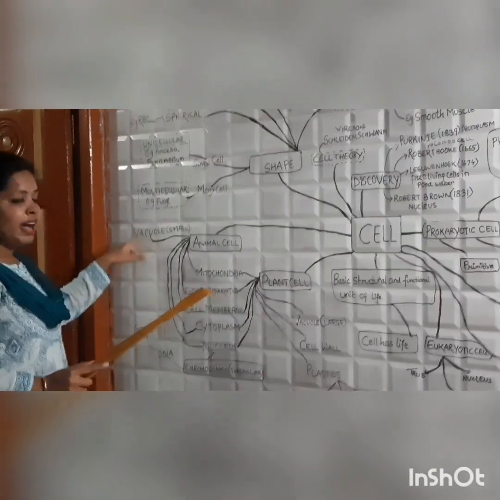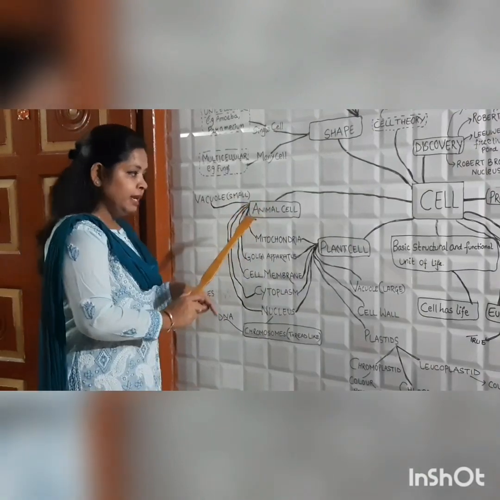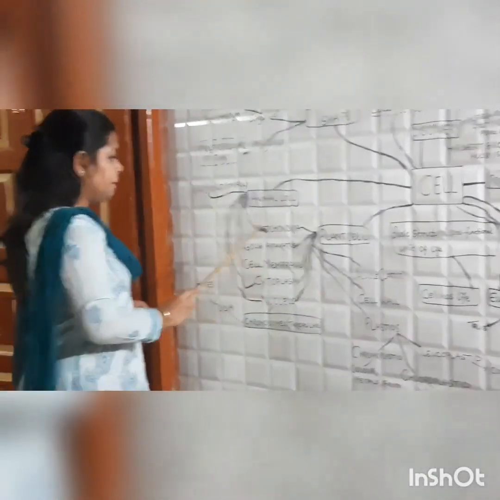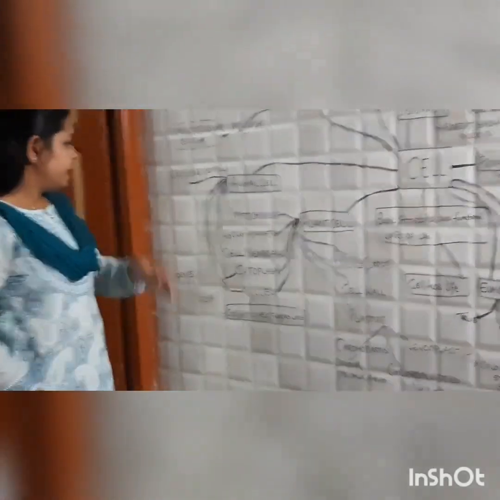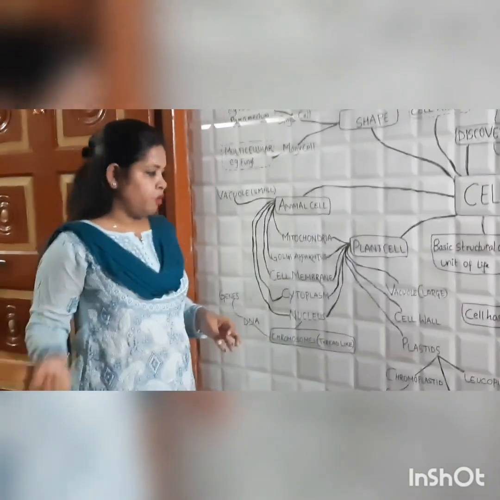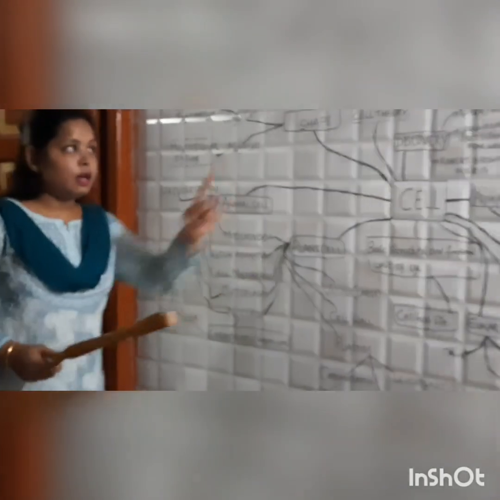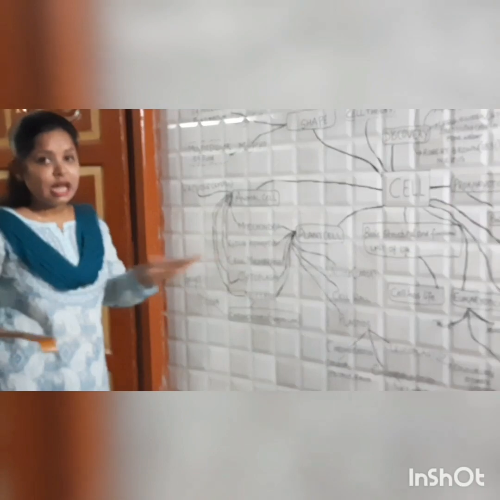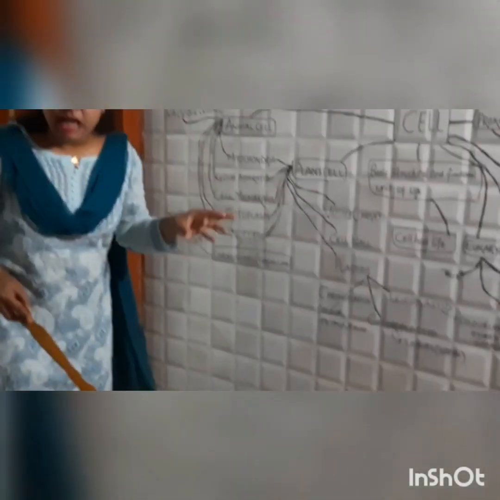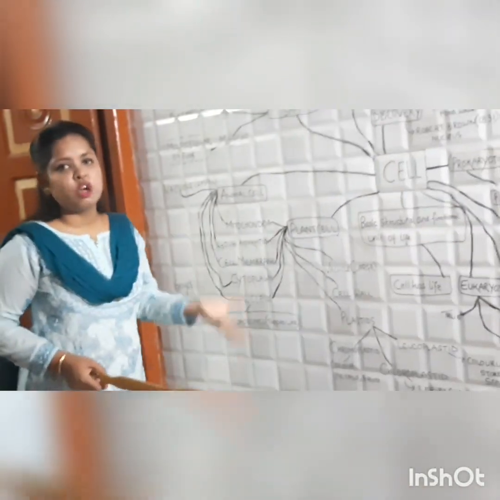Now, animal cell. The animal cell has small vacuoles, which I have already told you. Now, these are the organelles which both animal cell and plant cell have. Mitochondria, known as the powerhouse of the cell, where we get energy in the form of ATP, adenosine triphosphate. Golgi apparatus, secretory or synthesizing material. Cell membrane, semi-permeable, as I have already told you. Cytoplasm, where all the organelles are suspended. Nucleus, the brain house of the cell, which controls all the activities of the cell.